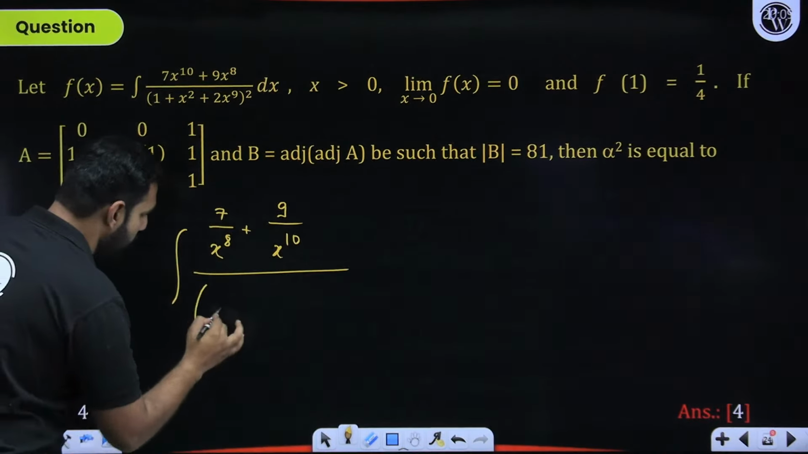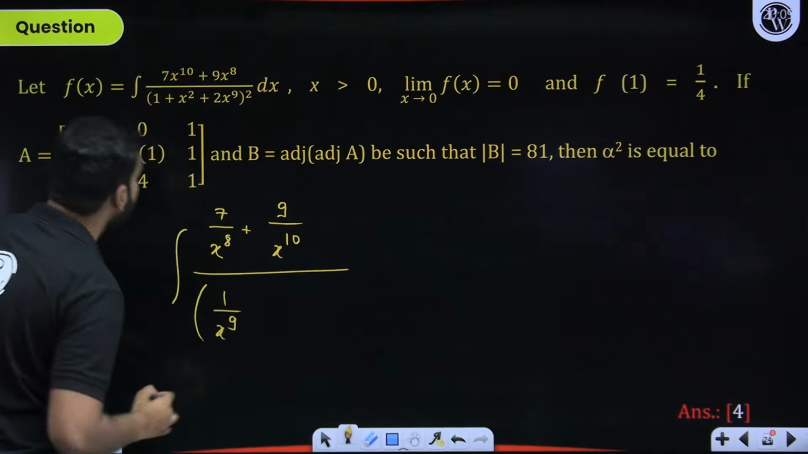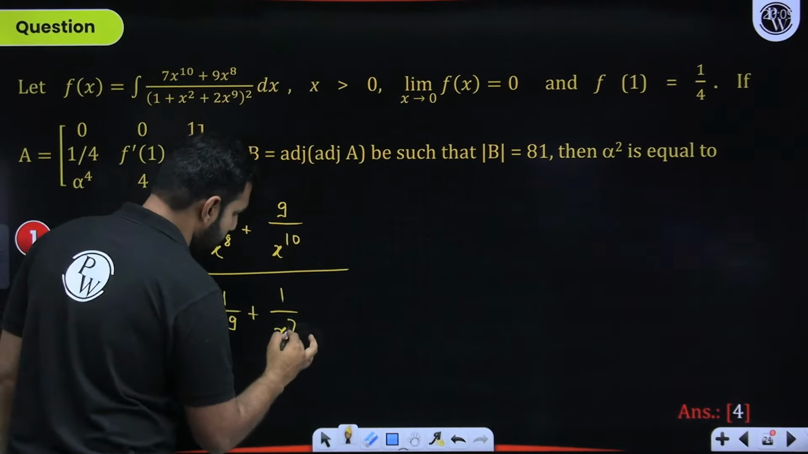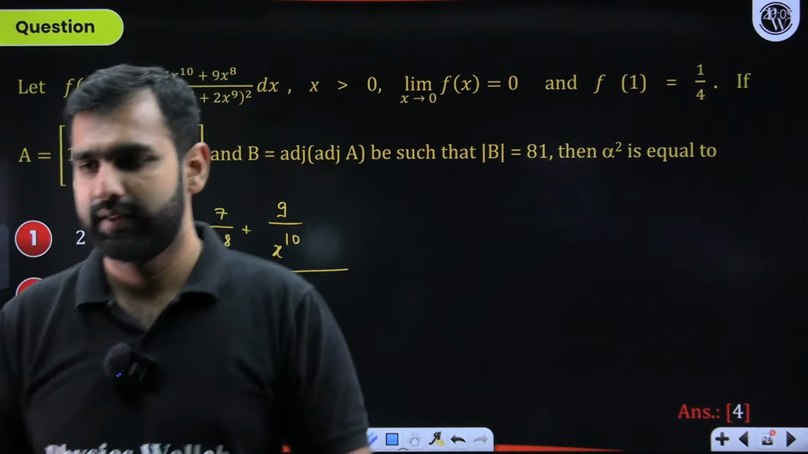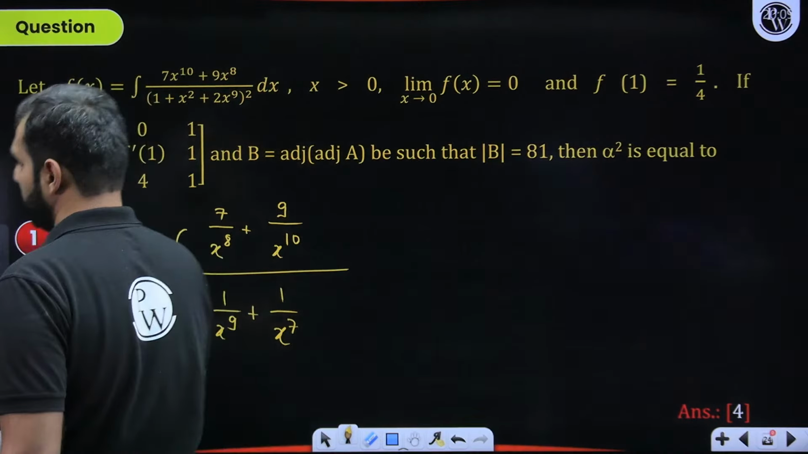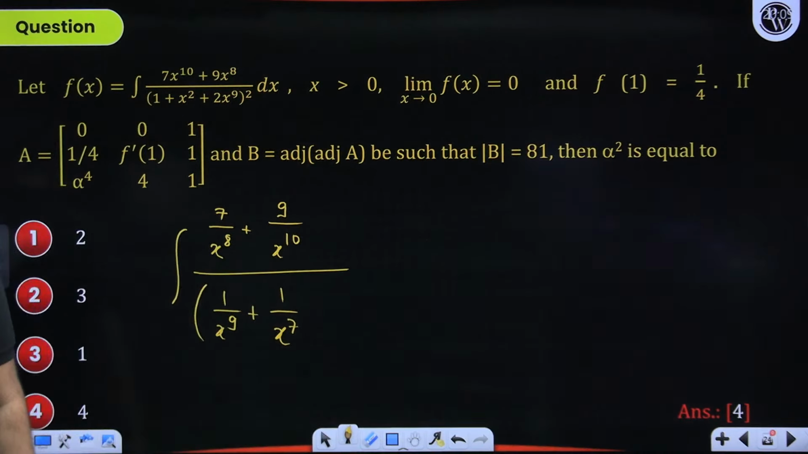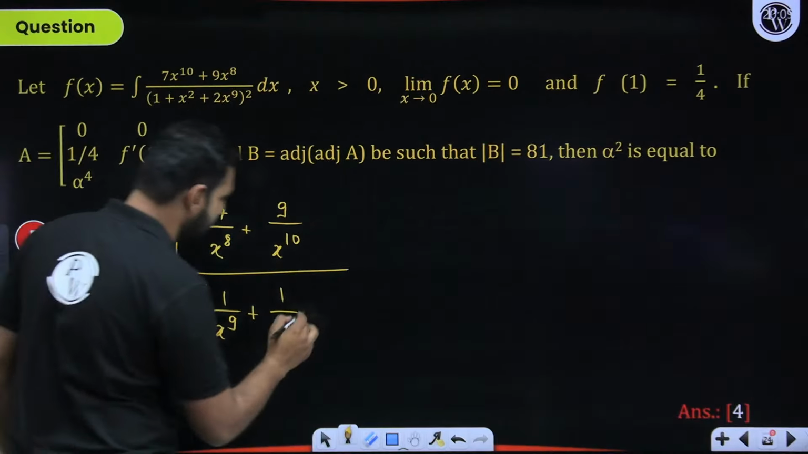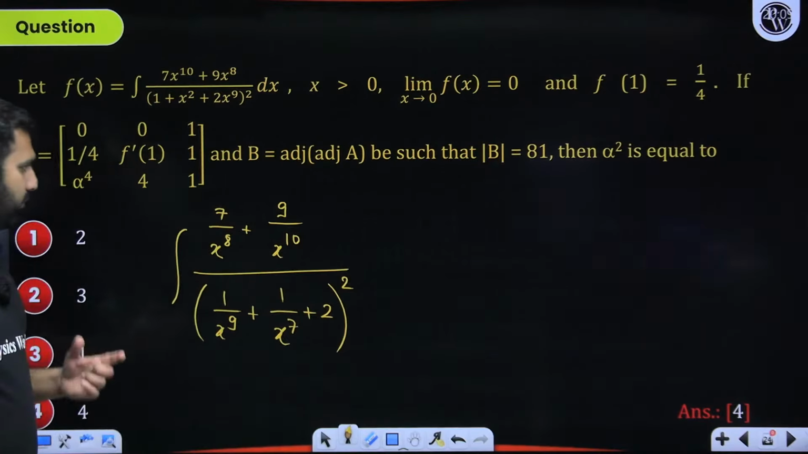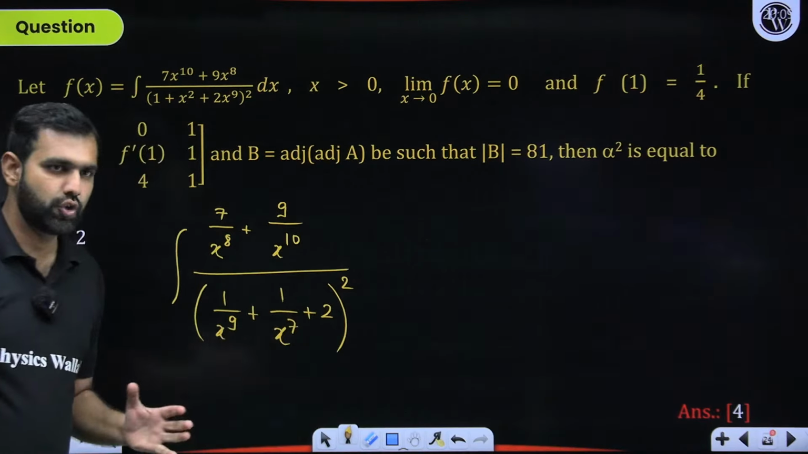So this leaves you with 1 upon x to the power 9, plus x squared upon x to the power 9, which is 1 upon x to the power 7. And then the next part is 2x to the power 9 upon x to the power 9. That leaves you with a 2 there. Are you comfortably understanding this? And this whole needs to be squared. If you now look at this part, I think our job is mostly done.